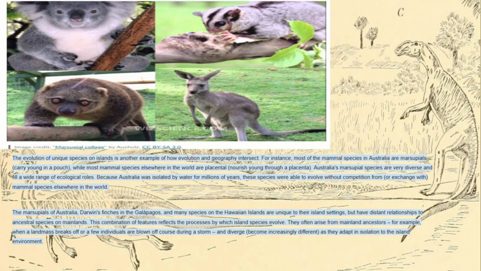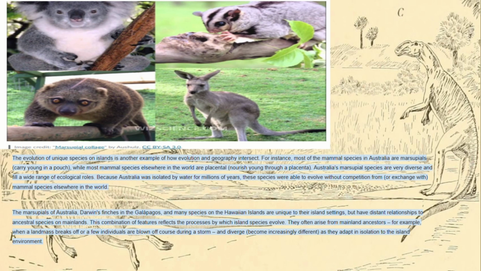Australia's marsupial species are very diverse and fill a wide range of ecological roles. Because Australia was isolated by water for millions of years, these species were able to evolve without competition from or exchange with mammal species elsewhere in the world. The marsupials of Australia, Darwin's finches in the Galapagos, and many species on the Hawaiian Islands are unique to their island settings, but have distant relationships to ancestral species on mainlands.